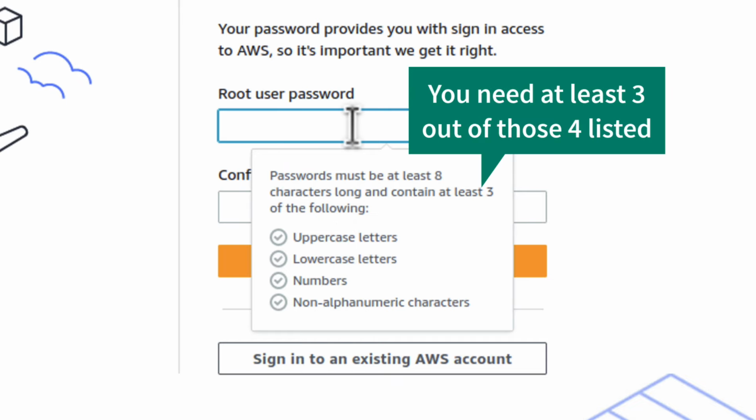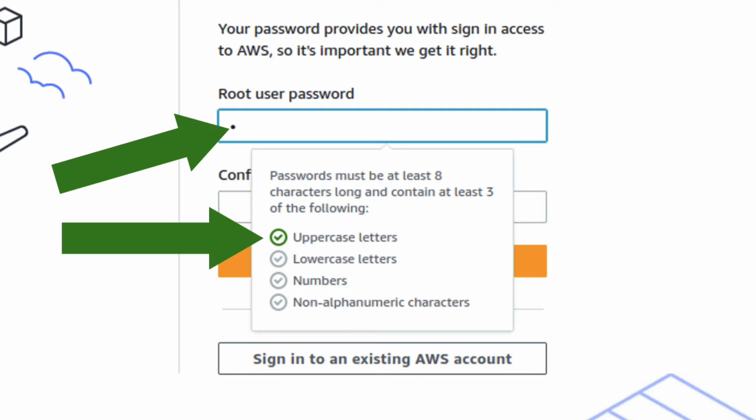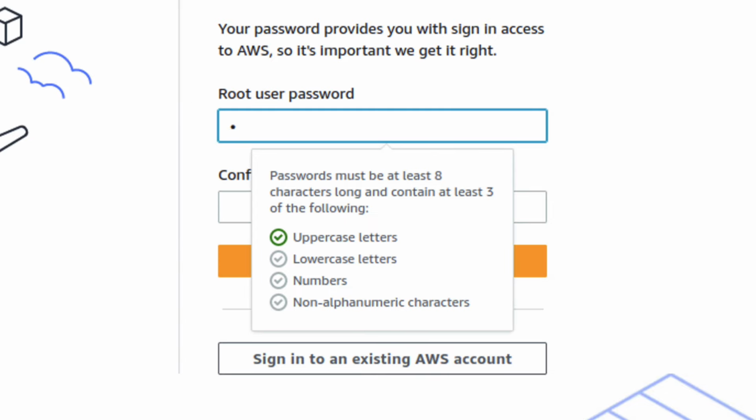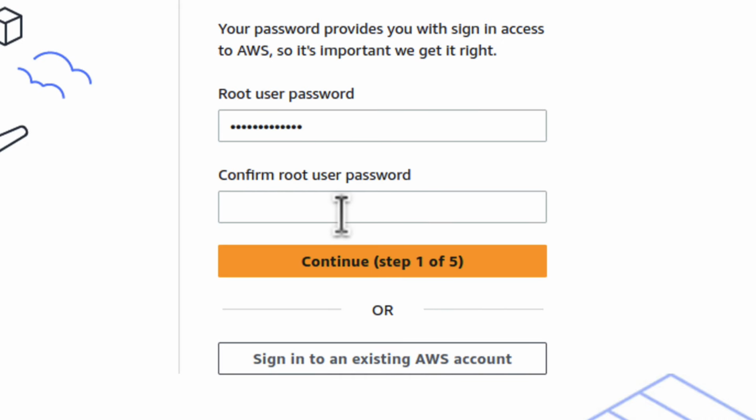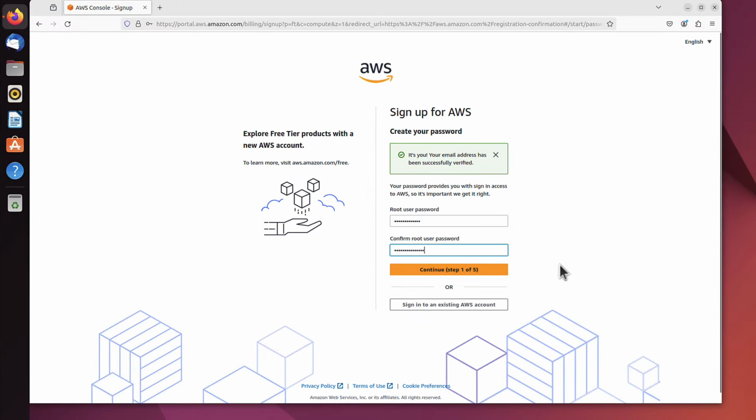Just make sure you've got all that. Even when I just start typing, let's say a capital letter, as you can see, the first box is ticked, lower letter, now digit, and now non-alphanumeric. All those boxes are ticked, so my password is good enough for them. Now I have to repeat it, and that's it. We can continue.